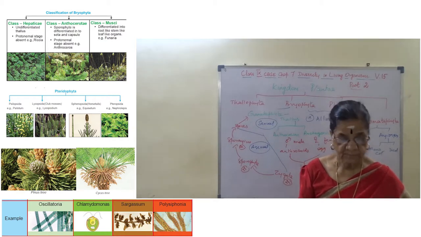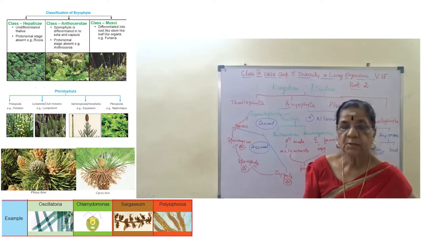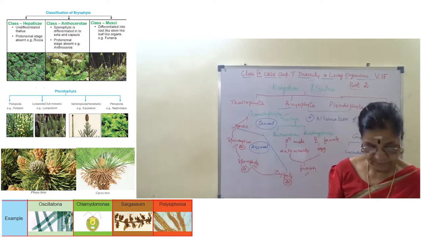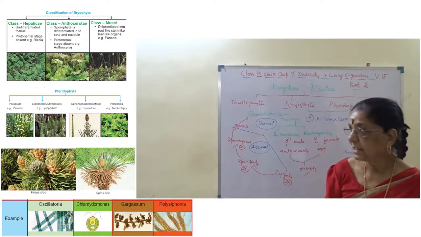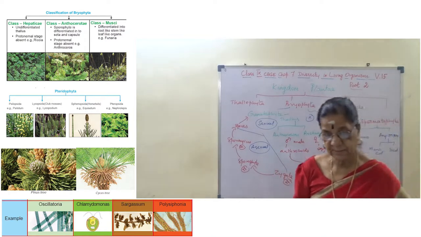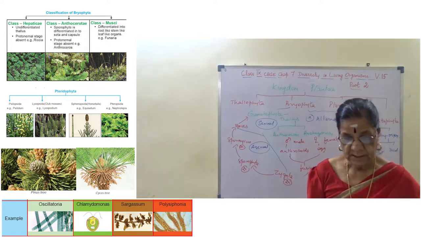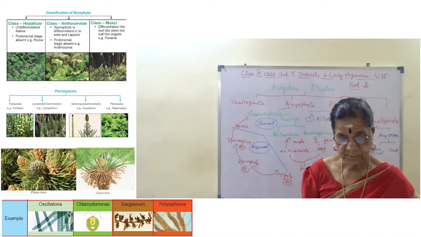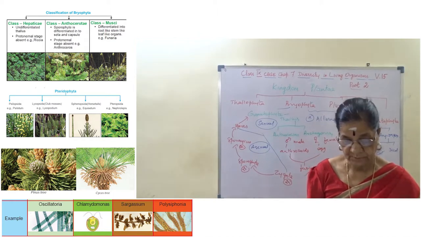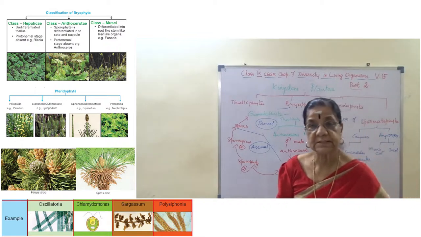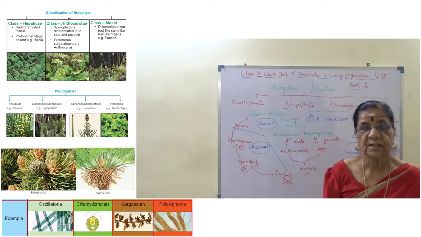Are you clear? Now this pteridophyte is the first successful group of cryptogams to live on land with a vascular system. They are called vascular cryptogams as xylem and phloem are present to conduct water and food. And these plants have been living since the Jurassic period, in the phylogeny geological time scale.